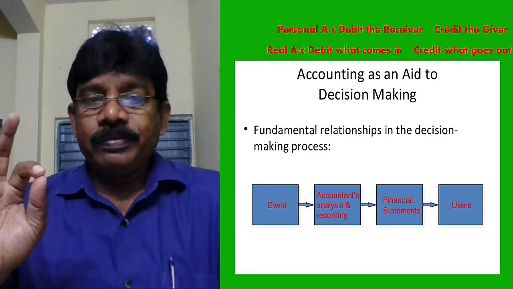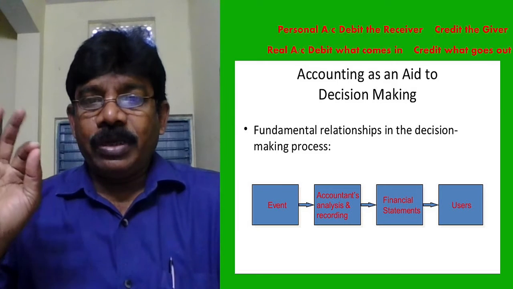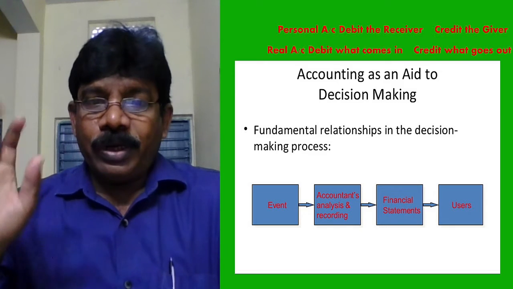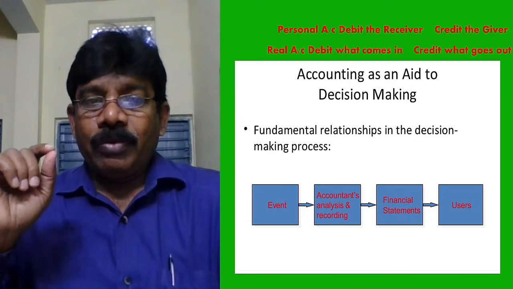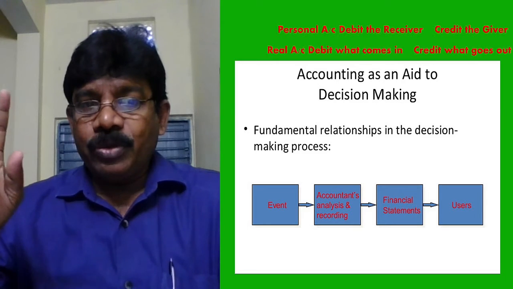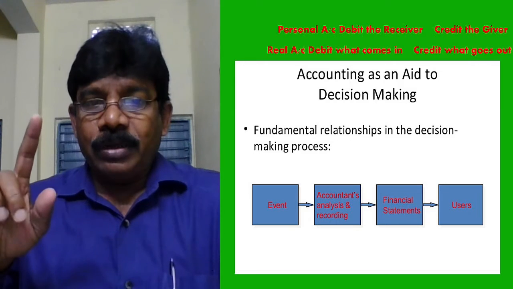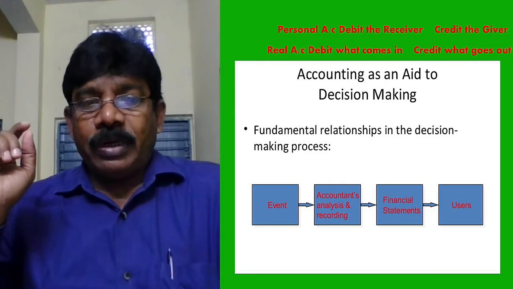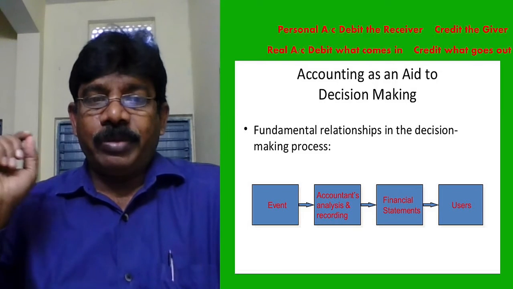First, to understand, the starting point of accounting is an event. That event is financial or non-financial. If it is financial only, we will record it. The accountant will prepare a voucher and record it. When the accountant prepares the voucher, he has to pass a journal entry. Later he has to post it into the ledger account, then update the trial balance. And from the trial balance he has to prepare the balance sheet, profit and loss account, and trading account. Later these are submitted to the management or others.